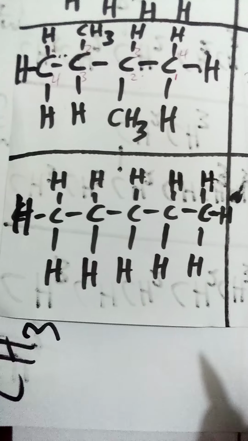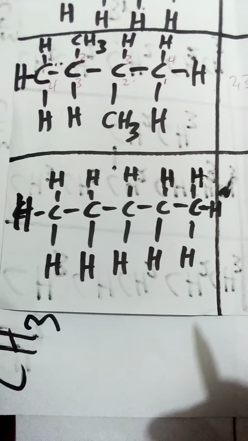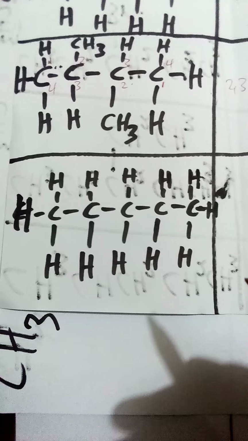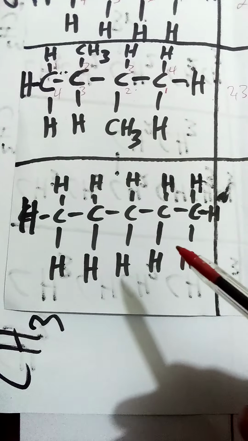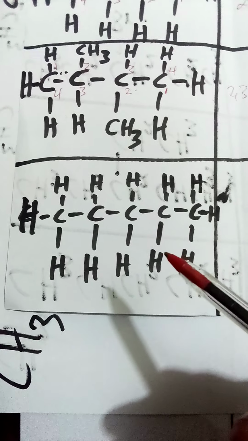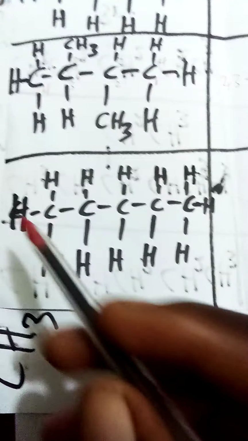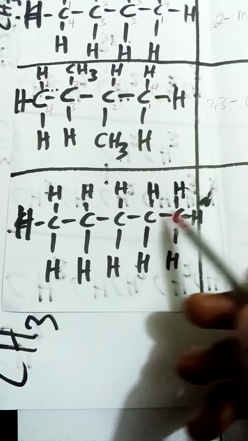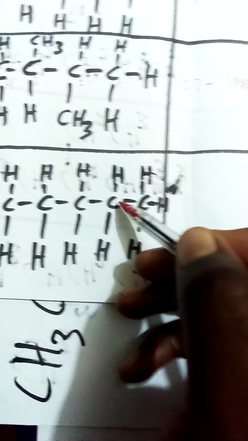If you have something looking like this, what is the name of this compound? Just write the name. These are single bonds. How do you name this? Okay, just go. Now continue. 1 2 3 4 5. This is 5, so we call it what? Pent. We have meth, eth, prop, but, and pent. So you put pent here.